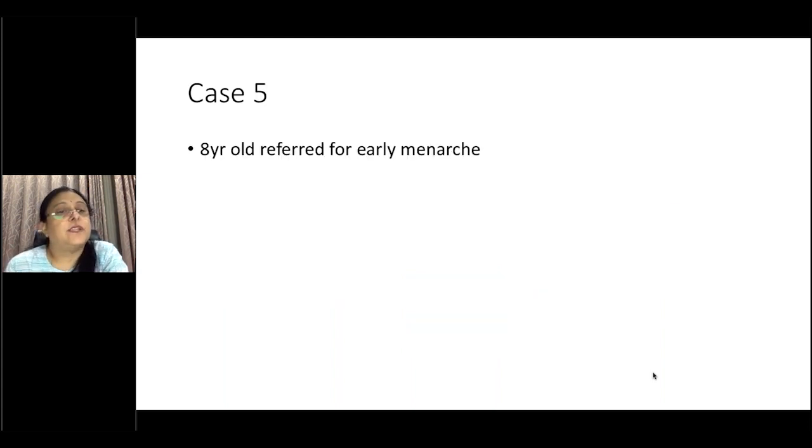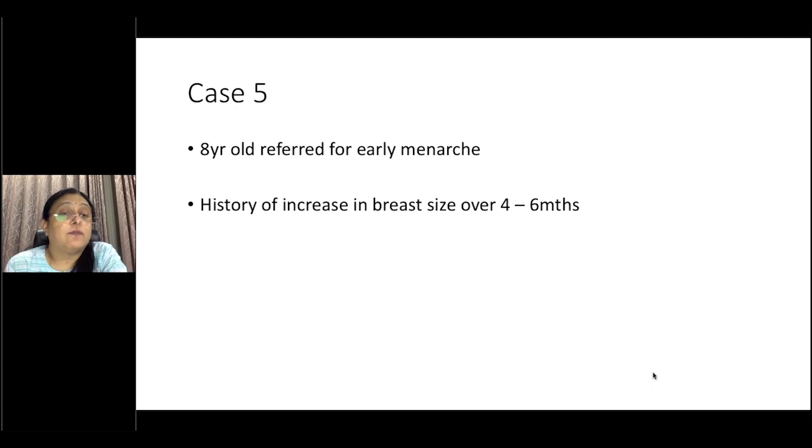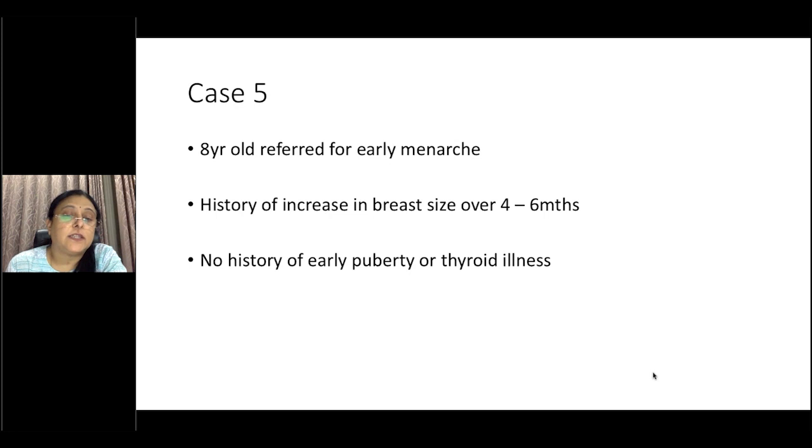Another girl presented at 8 years, referred again for early menarche, had started spotting for a few days. There was a history of breast size increasing over 4 to 6 months. There was no family history of early puberty or any thyroid illnesses. So again, as with the previous case, any child who presents with any pubertal related abnormalities, we always would consider investigation, including a thyroid profile.